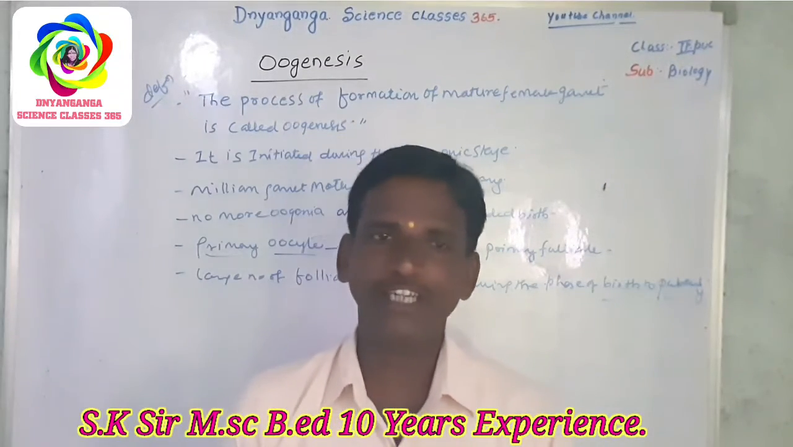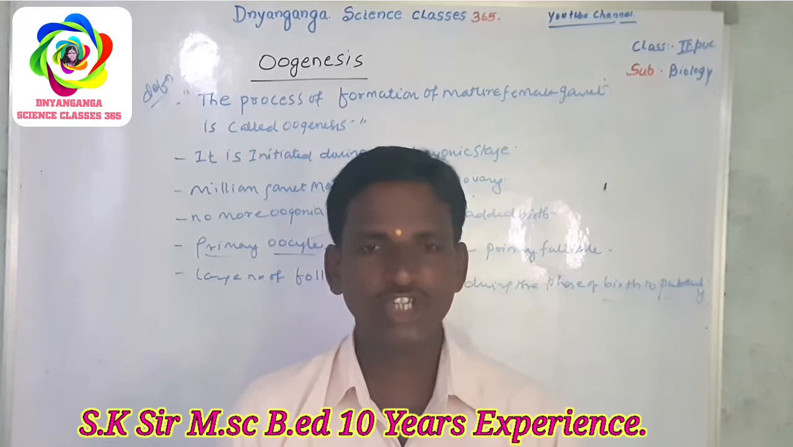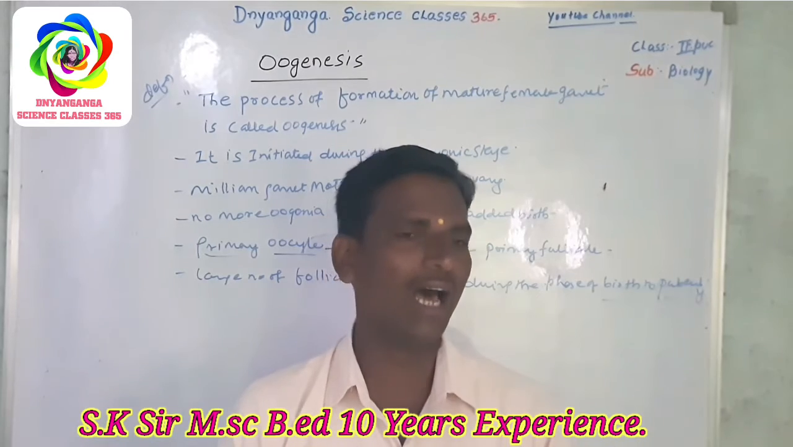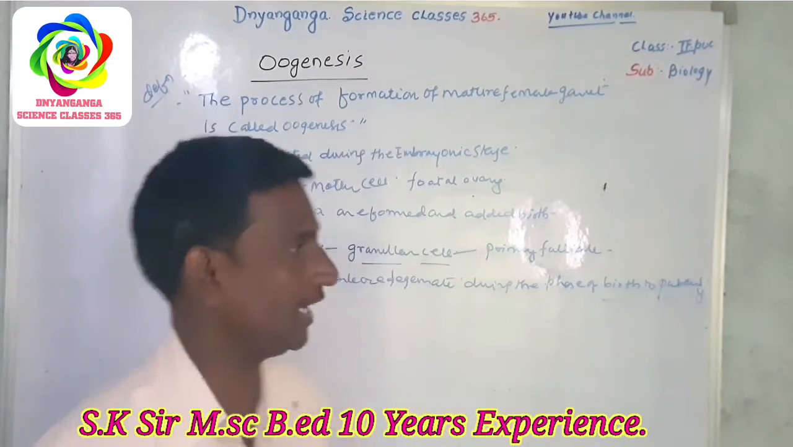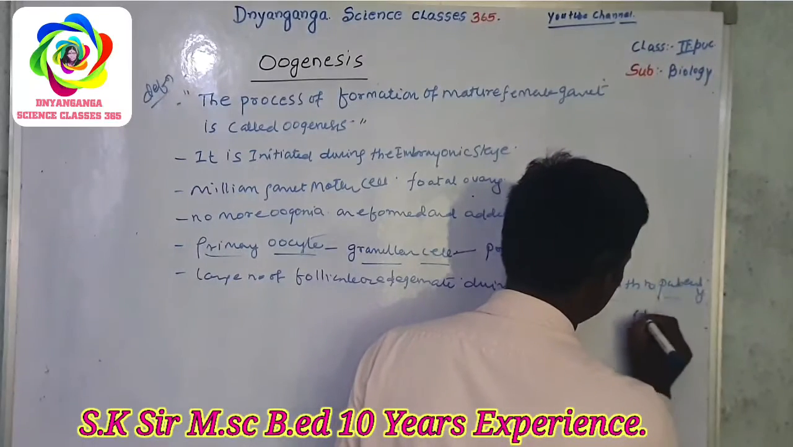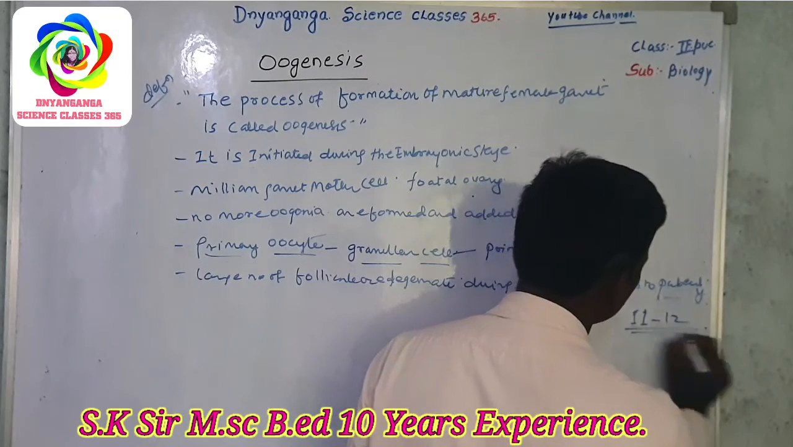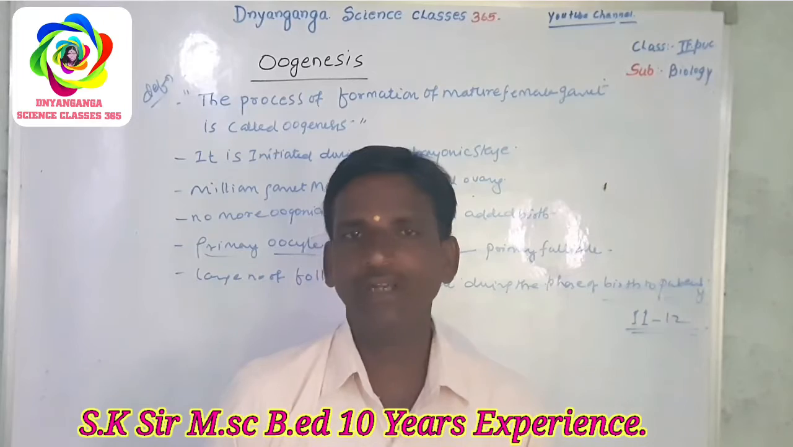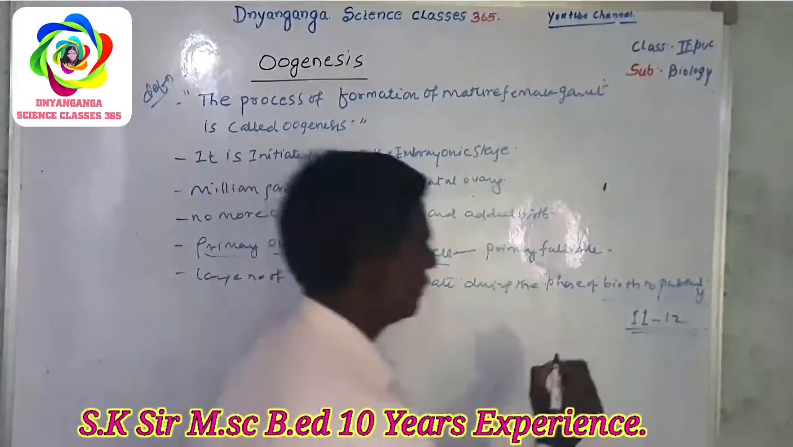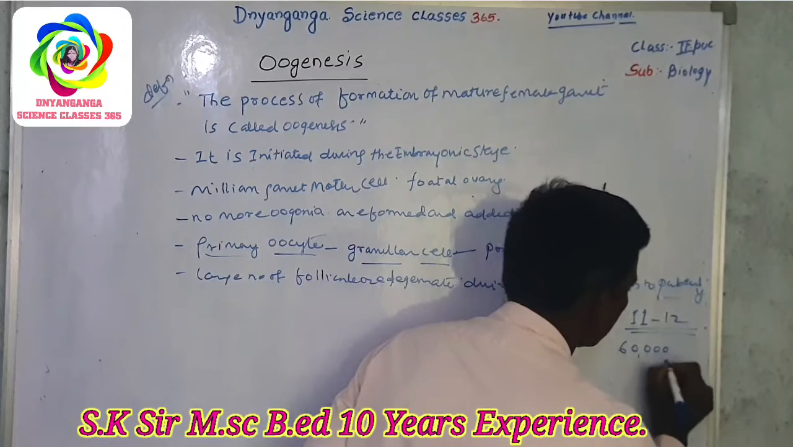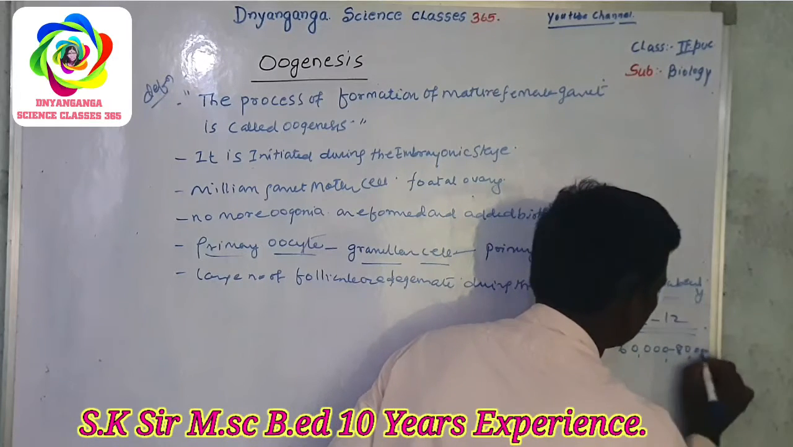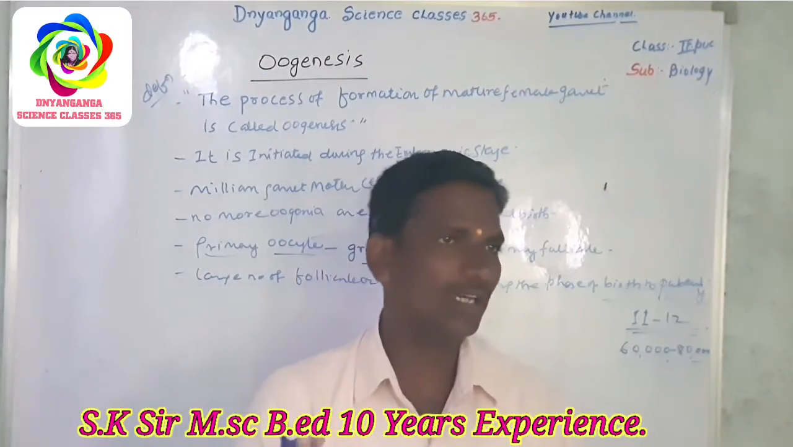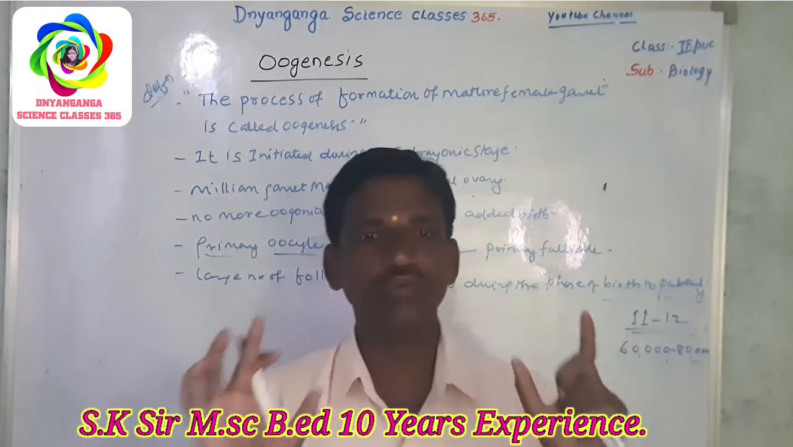Then at puberty, only 60,000 to 80,000 primary follicles are left in each ovary. Puberty means this stage starts at about 11 to 12 years.